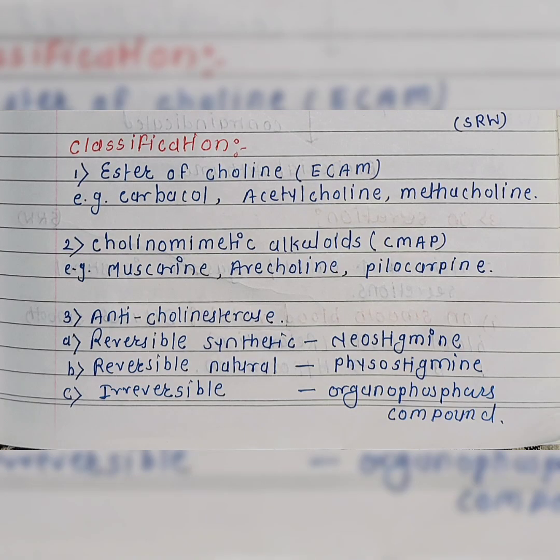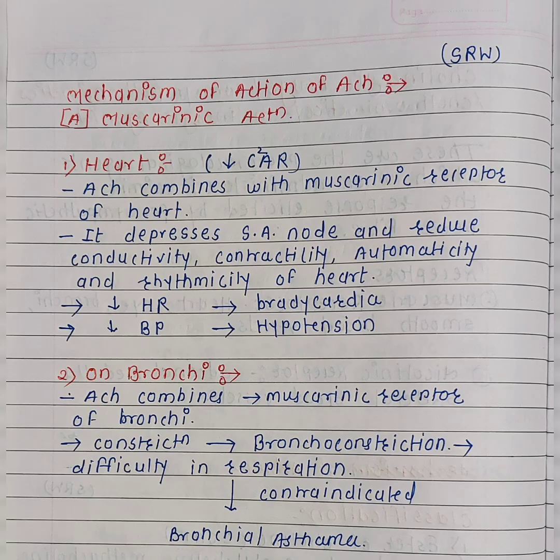Then the classification of cholinergic drugs. The main classes of cholinergic drugs are esters of choline, for example acetylcholine; then cholinomimetic alkaloids, for example pilocarpine; then anticholinesterases, which consist of three classes. First is reversible synthetic, for example neostigmine. Second is reversible natural, for example physostigmine. And third is irreversible, for example organophosphorus compounds. Then the mechanism of action of acetylcholine.